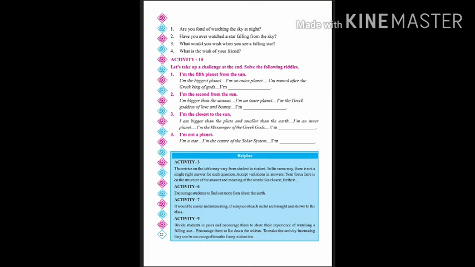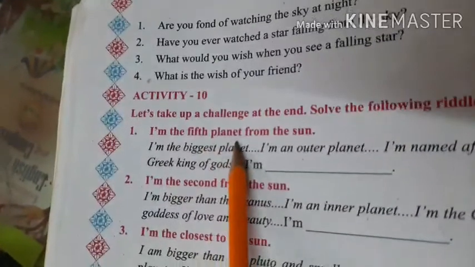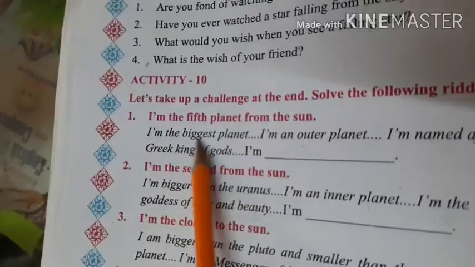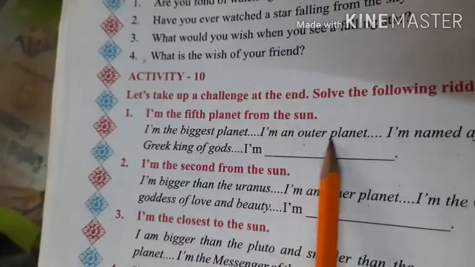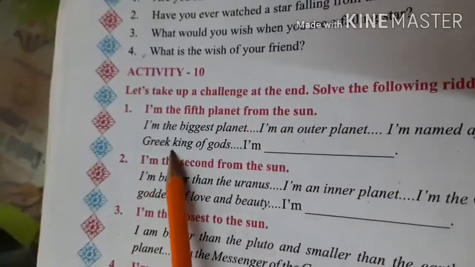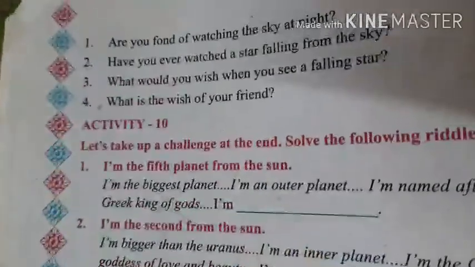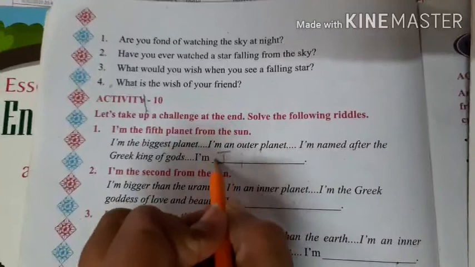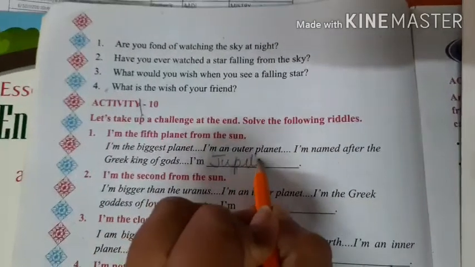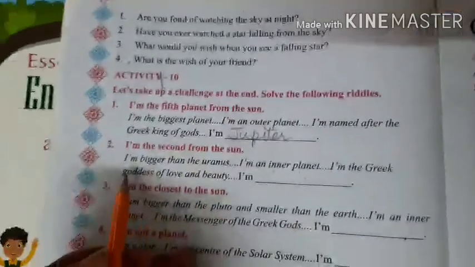Okay. Then coming to activity 10, let's take up a challenge at the end and solve the following riddles. The first one is: I am the fifth planet from the sun. I am the biggest planet. I am an outer planet. I am named after the Greek king of gods. I am Jupiter. You know the spelling. If you don't know, you have to learn it.